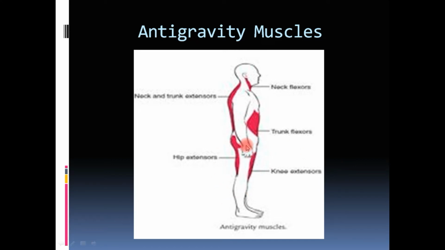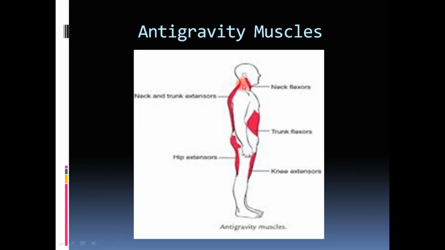The anti-gravity muscles, the function of these muscles is to enable a person to stand in the erect posture. So what are the muscles that help a person stand erect? The hip extensor muscles, which extend the hip, and the knee extensor muscles, which extend the knee. This supports the body weight.